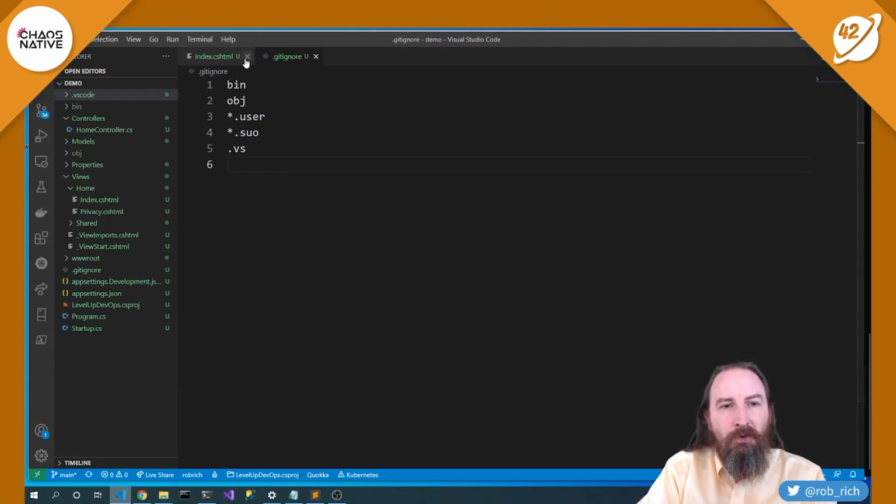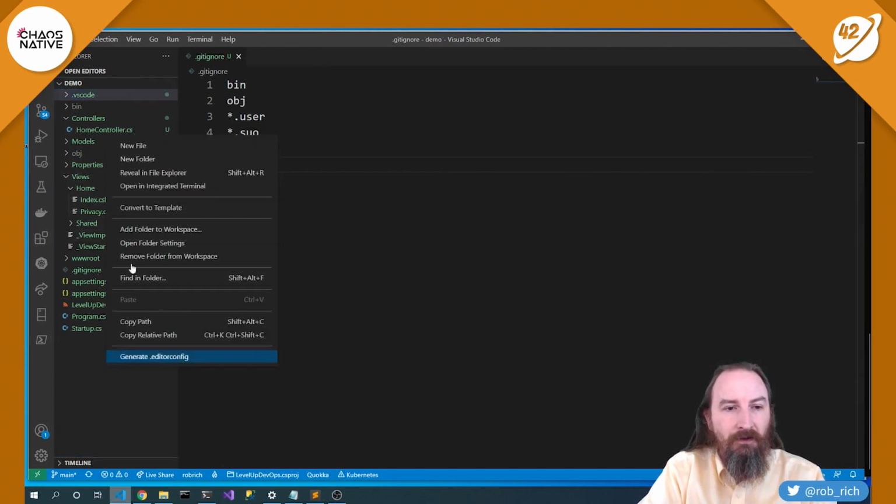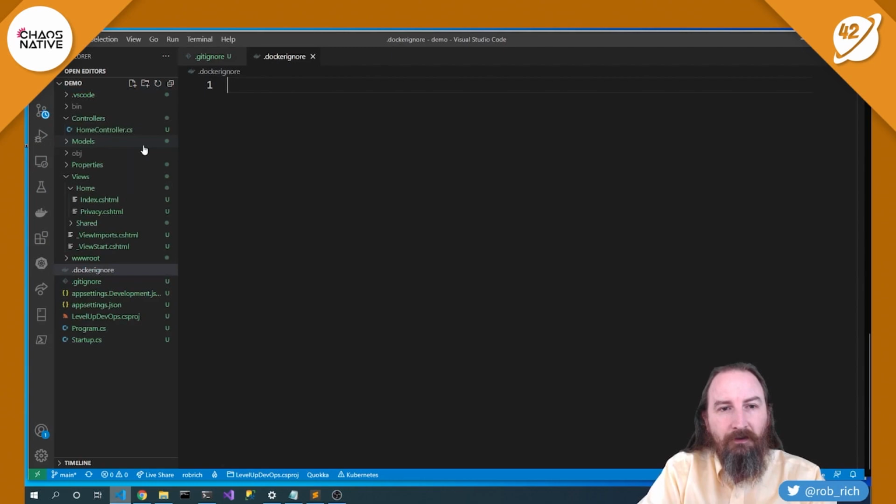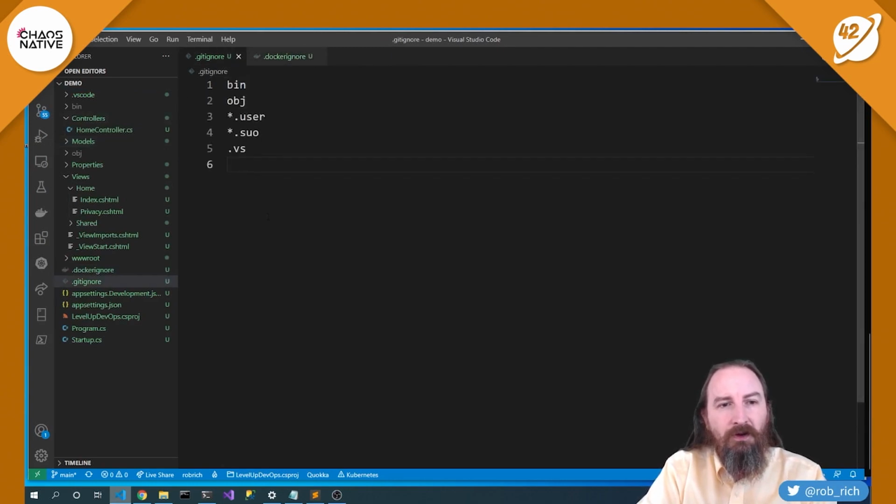Now, we want to be able to create a .dockerignore file that has the exact same syntax as our .gitignore file. So in fact, we can start with our .gitignore and just use that as a .dockerignore. In fact, if we don't have a .dockerignore file, but we do have a .gitignore file, then Docker will use that instead.